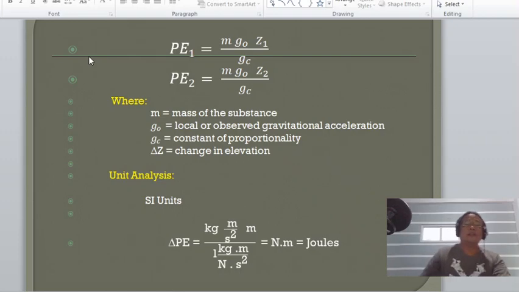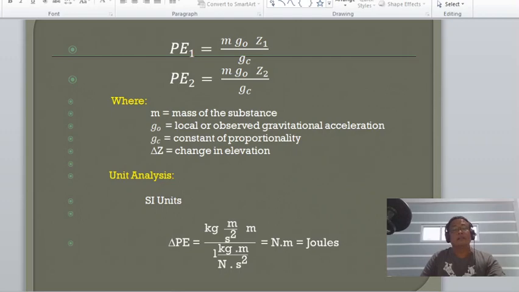So, determining now the potential energy at point 2, P sub 2 is equal to m, the observed gravitational acceleration, multiplied by the elevation at point 2 divided by the constant of proportionality. Okay, so let us now analyze the unit of potential energy.